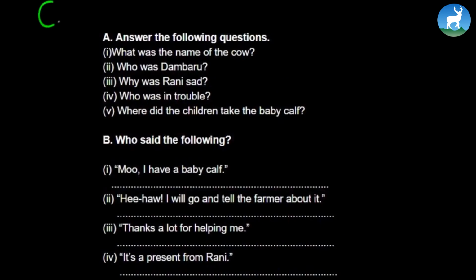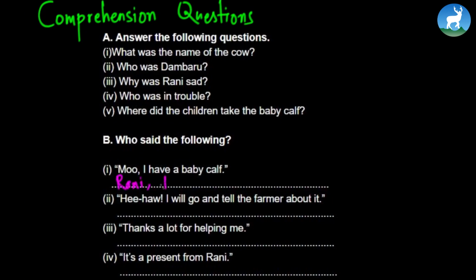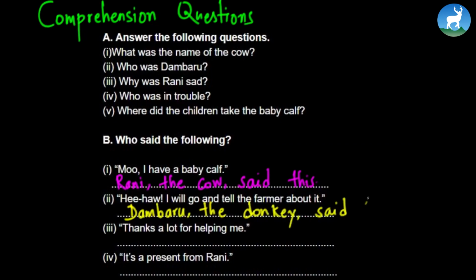So starting with some comprehension questions. These are the questions we have. But before that, let's go to section B and try to find out who said these dialogues. The first one: "Moo, I have a baby calf." Who said that? You can write Rani, the cow, said this. "Hee-haw, I will go and tell the farmer about it." Dumbaroo, the donkey, said this. "Thanks a lot for helping me." Again, Rani said that. "It's a present from Rani." The children said that.